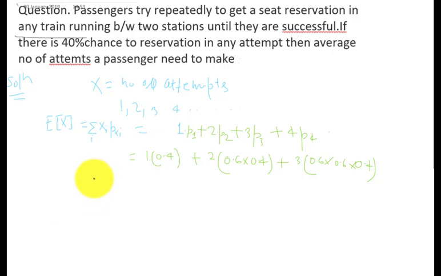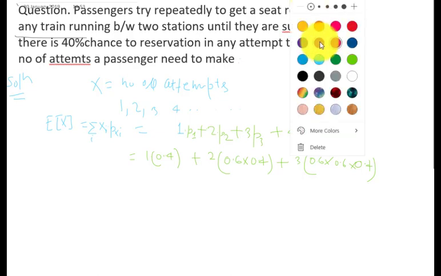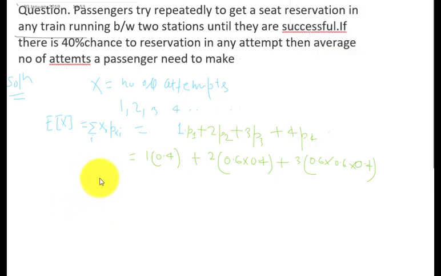Taking 0.4 common, it will remain 1 plus 2 into 0.6 plus 3 into 0.6 squared plus 4 into 0.6 cubed, like this.